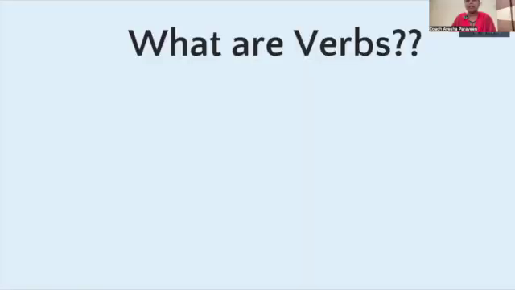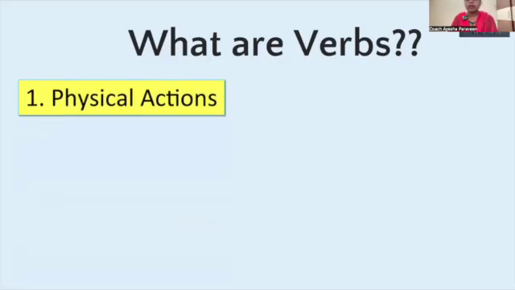So let's see what are verbs. Verbs are nothing but the action word in a sentence. So the action word in a sentence is known as verb. Let's see what kind of action is happening.